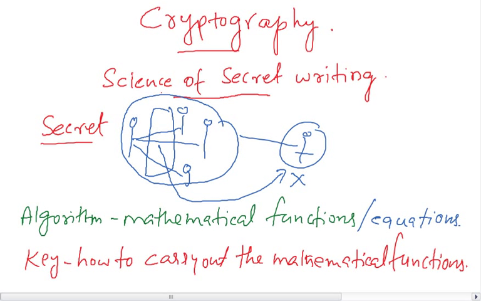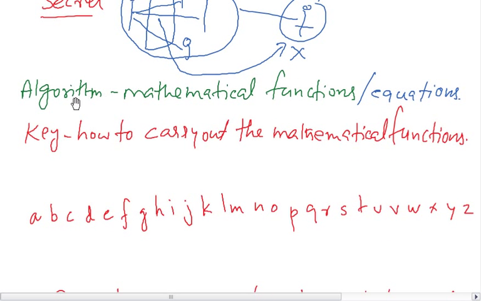If you want to encrypt this message, there must be two things required. One is an algorithm, another one is the key. The algorithm is a mathematical function or an equation, and the key tells how to carry out the mathematical functions. For example, there are about 30 functions, function 1, function 2, function 3, function 4.